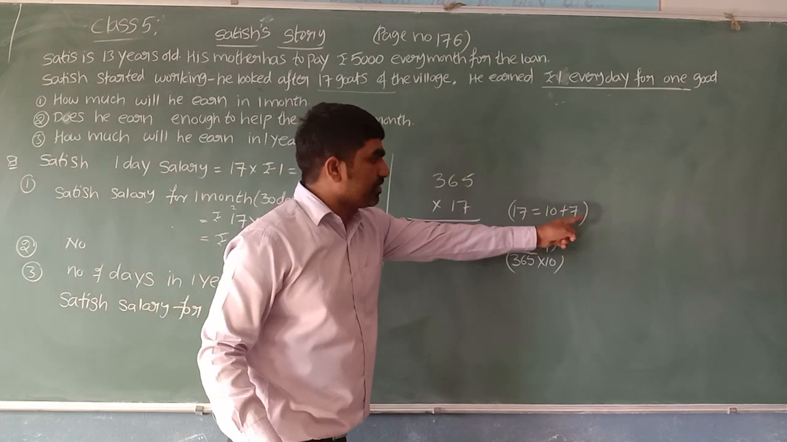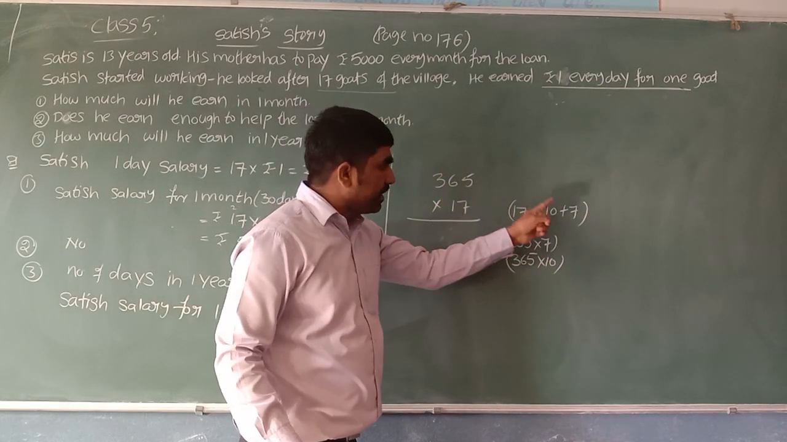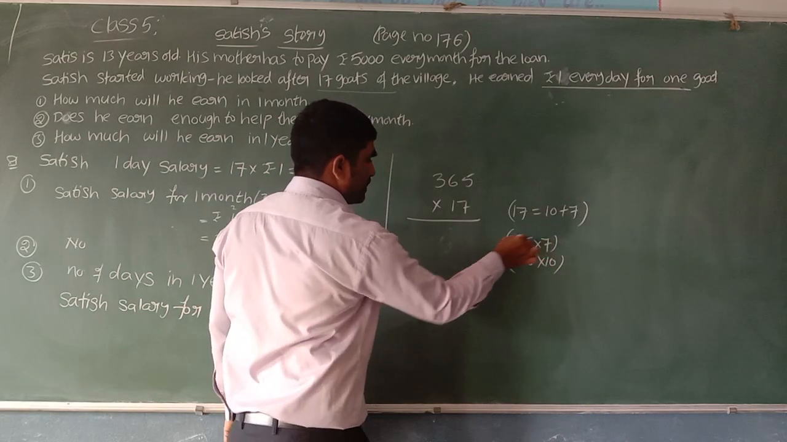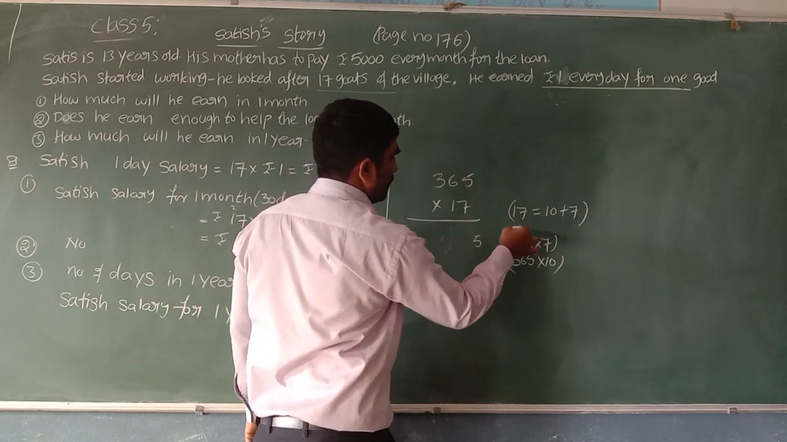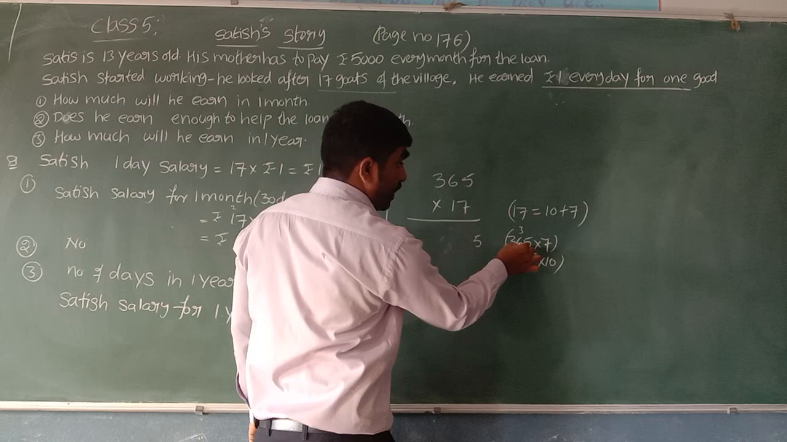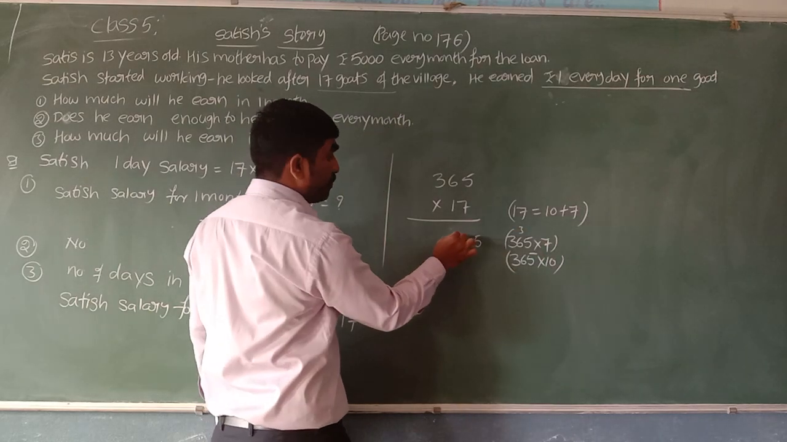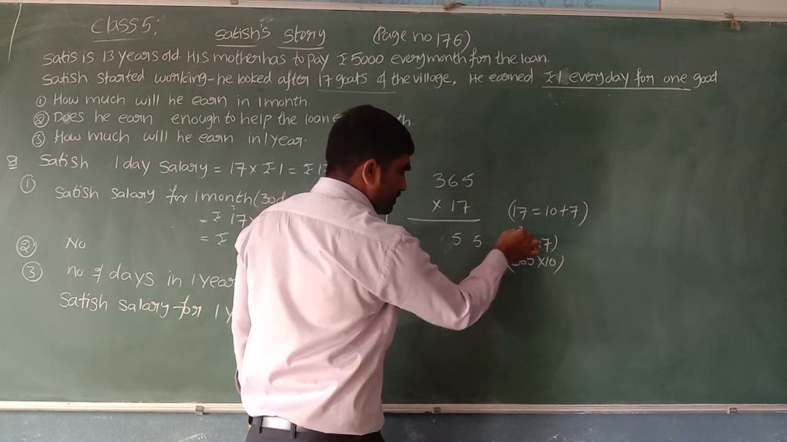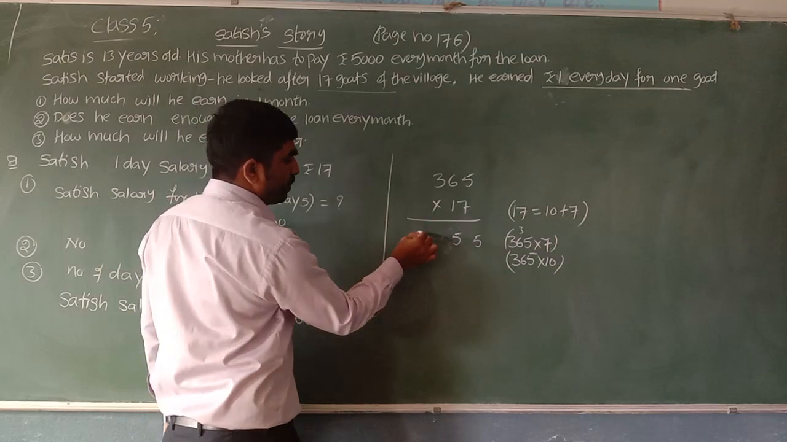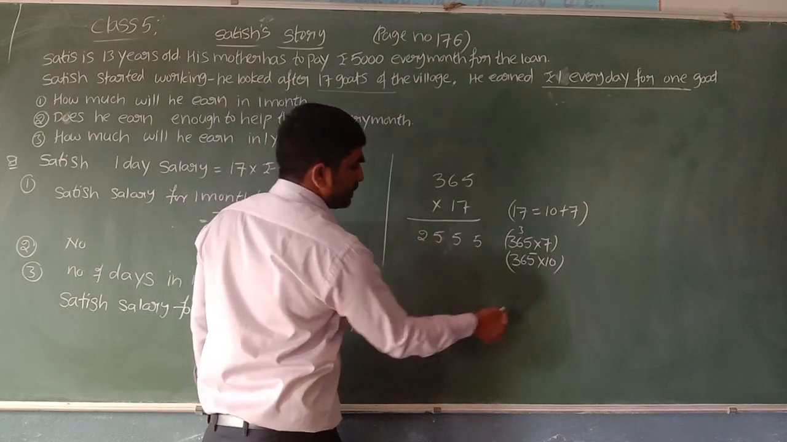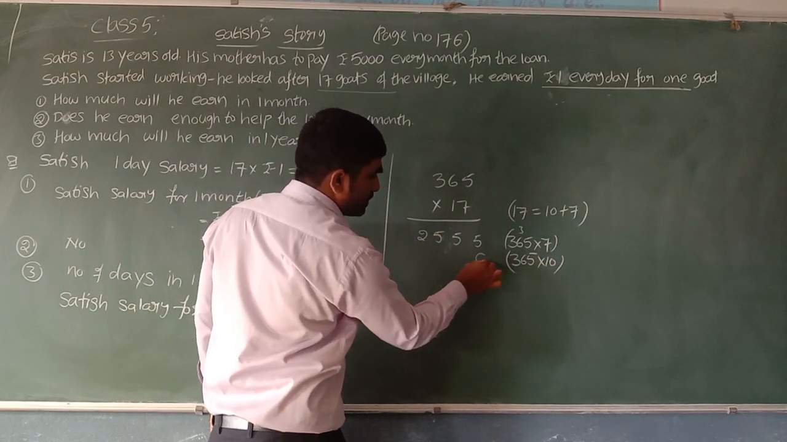365 multiply with 7. Again 365 multiply with 10. 7 5s are 35, 5 and 3 carry. 7 6s are 42, 42 plus 3 is 45. 5 and 4 carry. 7 3s are 21. 21 plus 4 is 25. So first it has 0, immediately place 0.